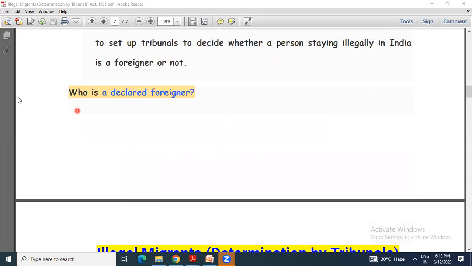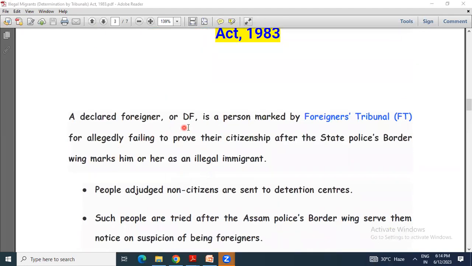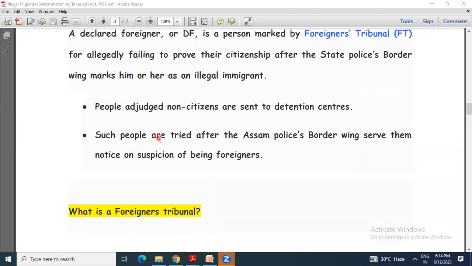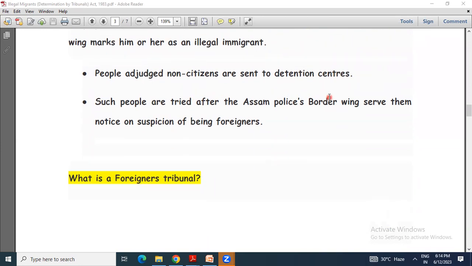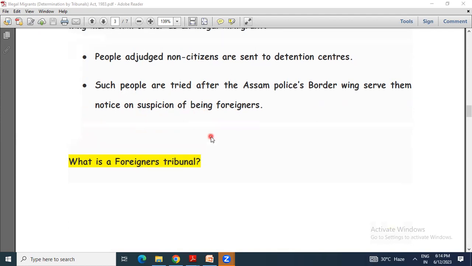Then who is a declared foreigner? A declared foreigner is a person marked by the Foreigners Tribunal for failing to prove their citizenship after the state police border wing marks him or her as an illegal immigrant. Now, people adjudged as non-citizens are sent to detention centers. So if they can't prove that they are Indian citizens, then they will be sent to detention centers. And such people are tried after the Assam police border wing serves them notice on suspicion of being foreigners.